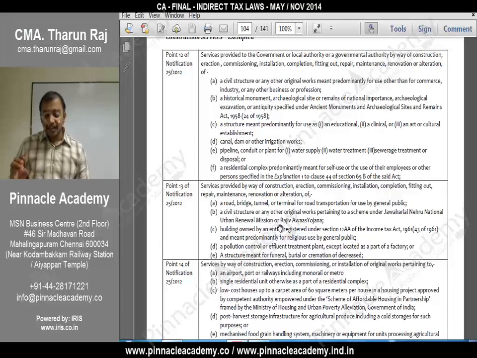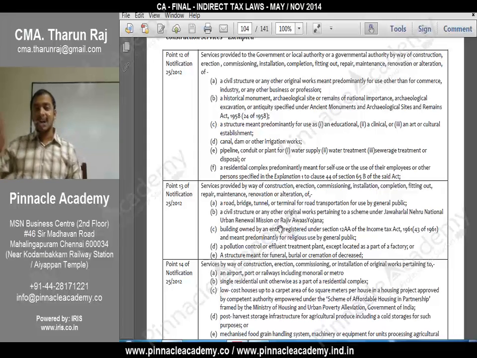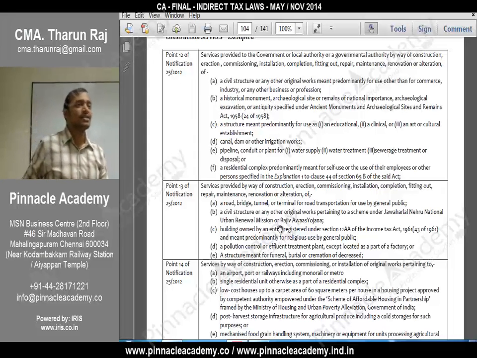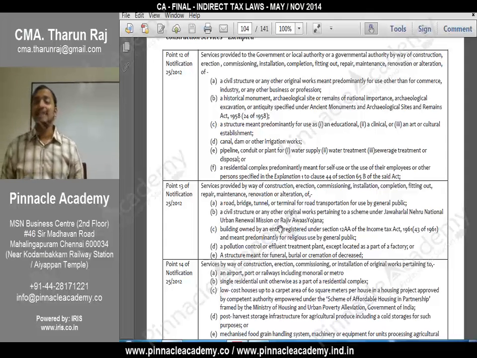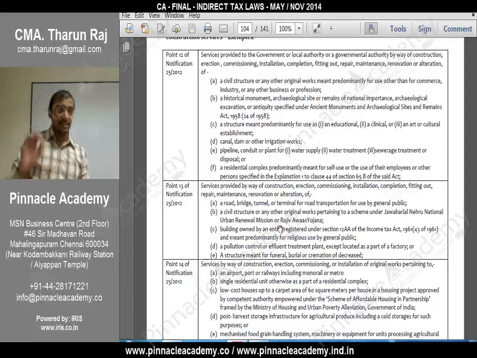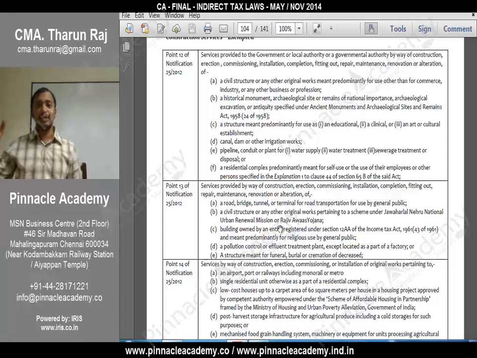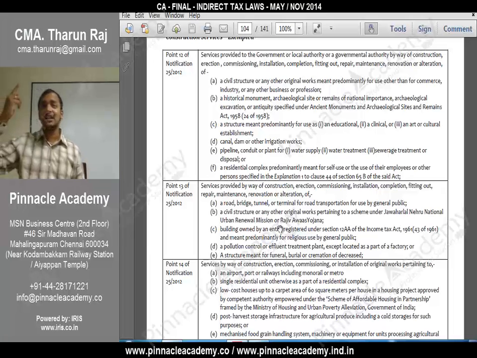A civil structure or any other original works meant predominantly for use other than for commerce, industry or any other business or profession. What is it? For a charitable organization, if you are doing any construction activity, then that service may be taxable. Why is it taxable as per declared services?